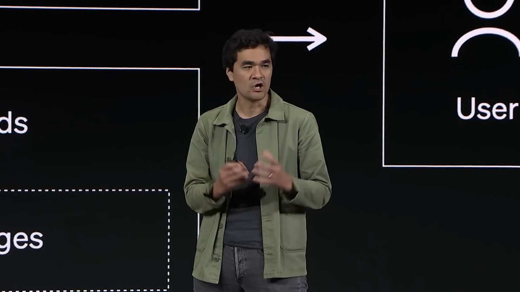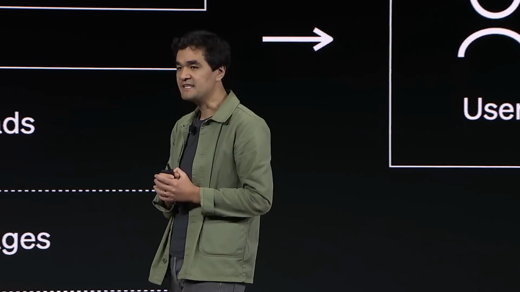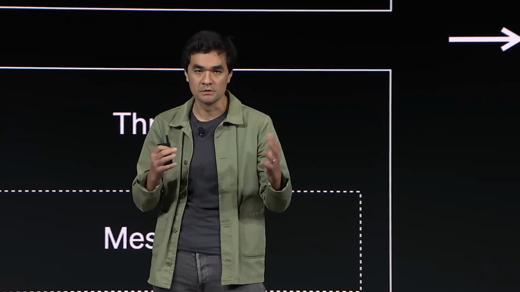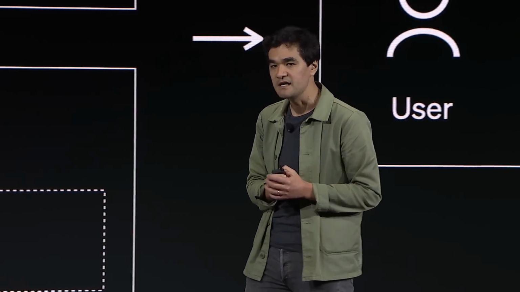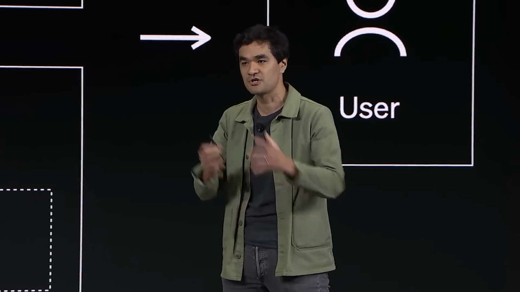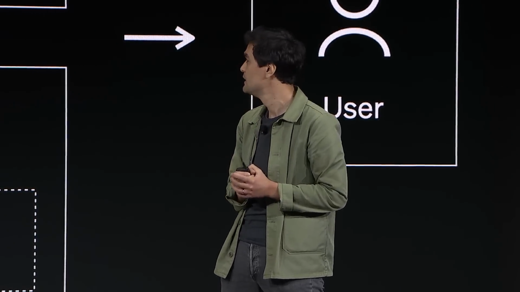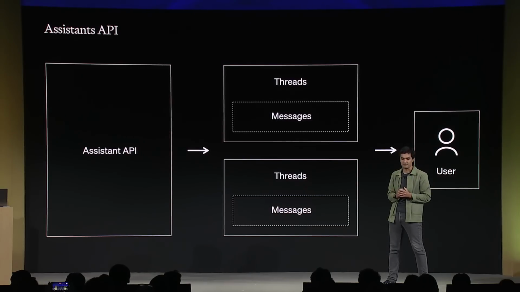At its core, an assistant is an AI that you assign instructions to. And the assistant can call models and tools on behalf of users. Behind the scenes, the Assistants API is built with the same capabilities that you just saw for ChatGPT, such as Code Interpreter and retrieval. The API has 3 key primitives.